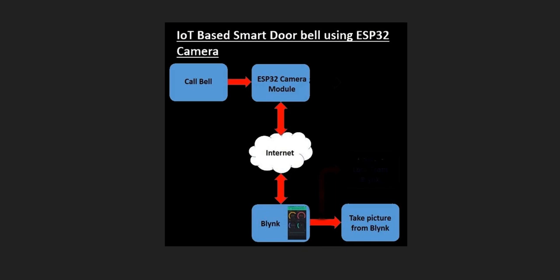Here when someone presses the doorbell, the ESP32 camera module will capture the image and send a notification to the Blynk app, and then the people inside the house can know who has visited their house without opening the door, which was the advantage of this project, and they can take more pictures of the visitor from the Blynk app.